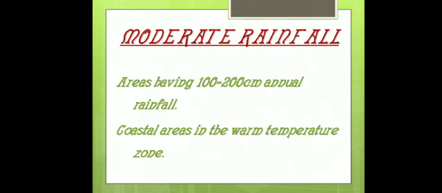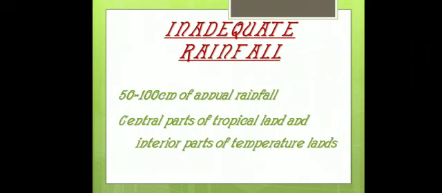Next, moderate rainfall areas having 100 to 200 centimeter annual rainfall. In which areas? Coastal areas in warm temperate zone. These are moderate rainfall areas. Inadequate rainfall is 50 to 100 centimeter of annual rainfall. Areas are the central part of tropical land and interior part of temperate lands.